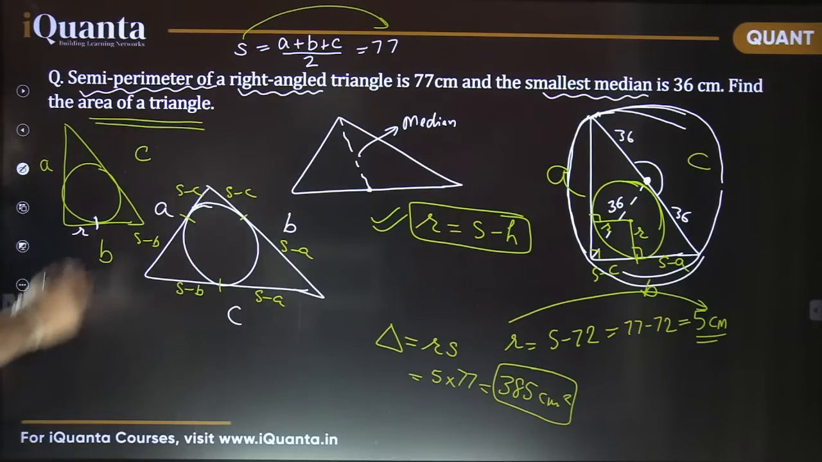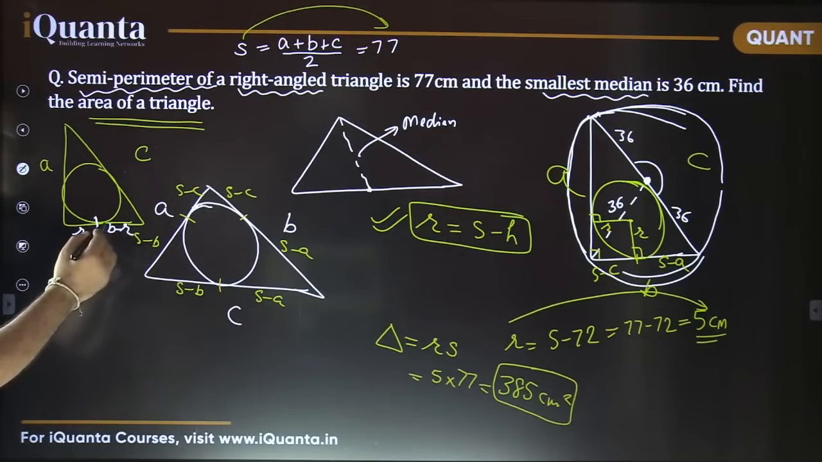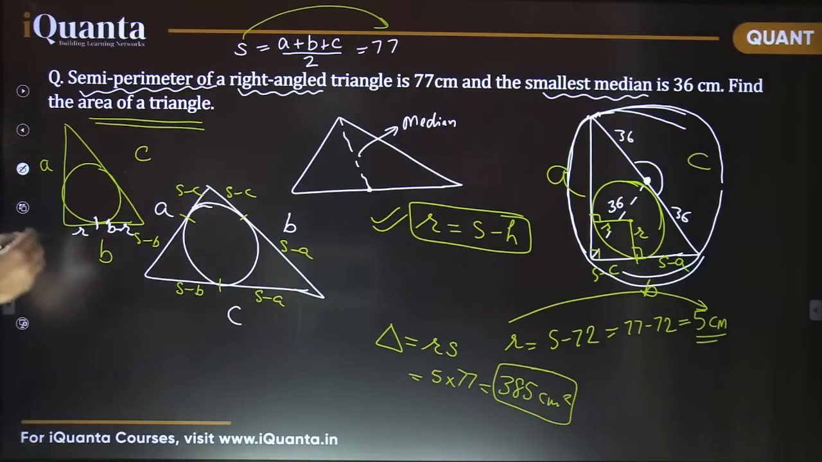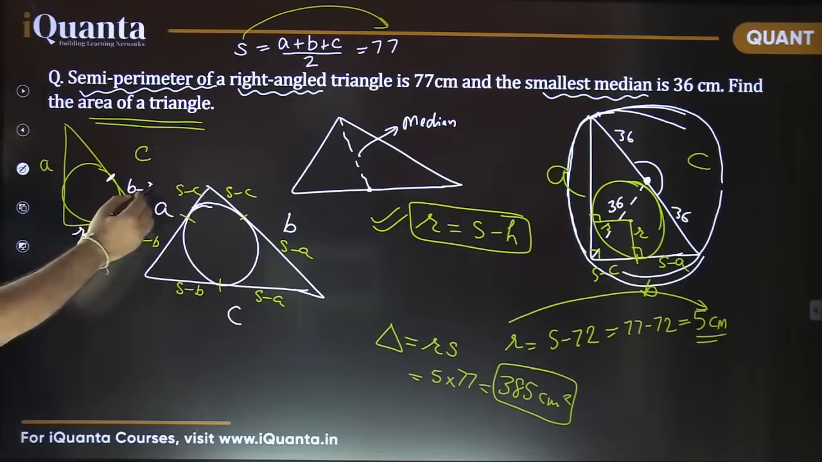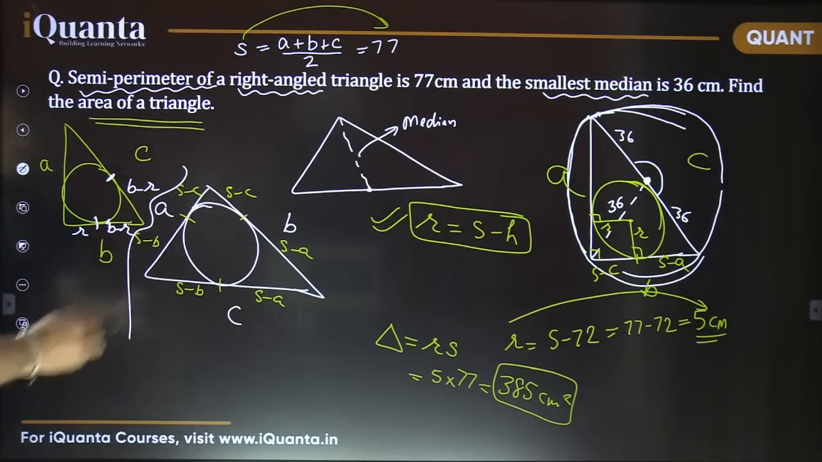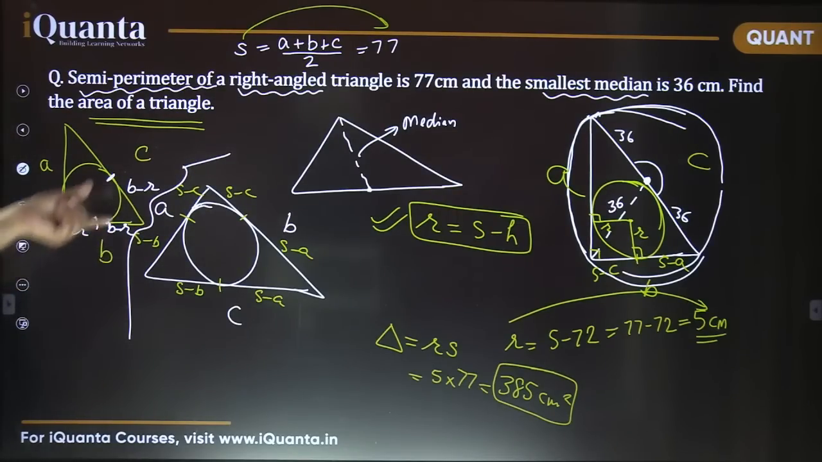This is R, right? So how much is this remaining? It is B minus R. Fine. Now this remaining is B minus R because this total length was B. Now this is B minus R, so this length is also B minus R. Yes or no? Okay? This is B minus R and this is also B minus R.